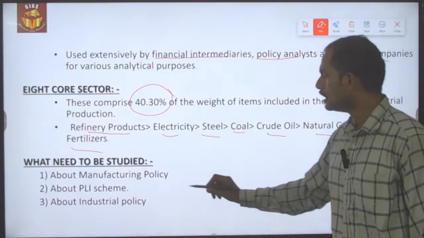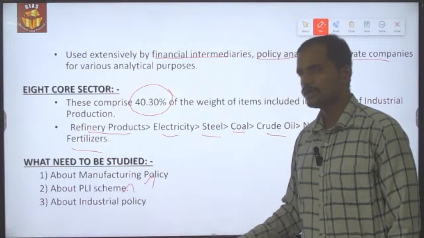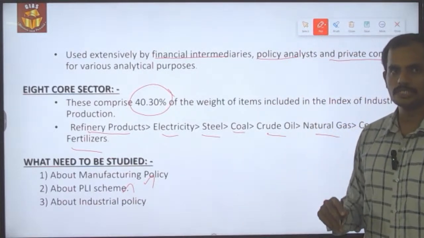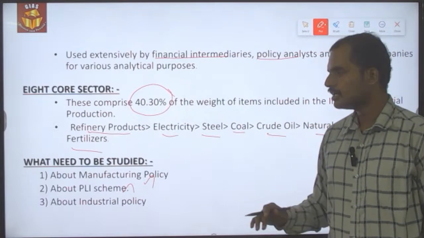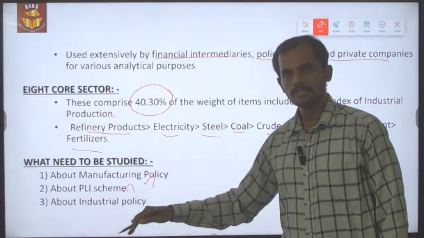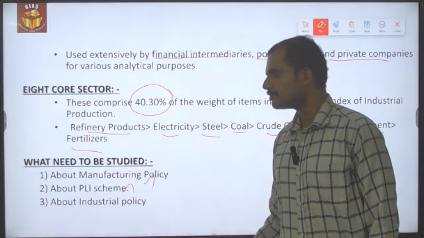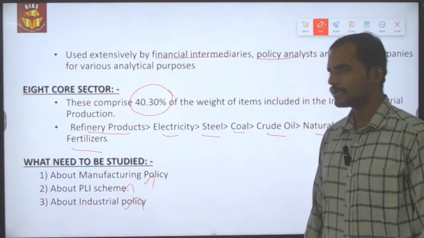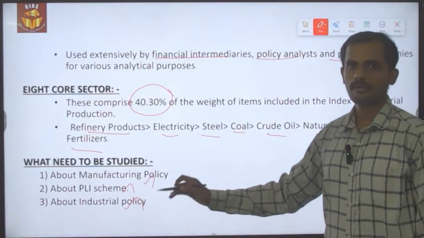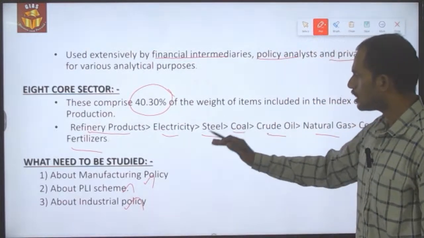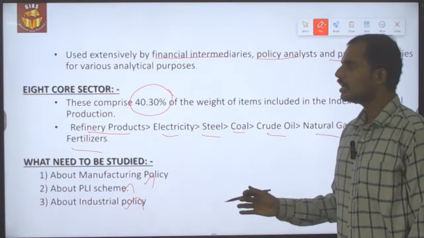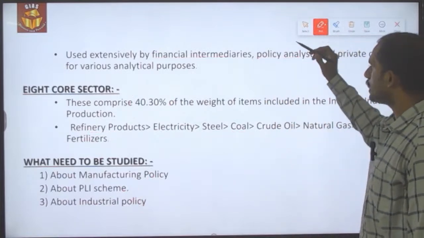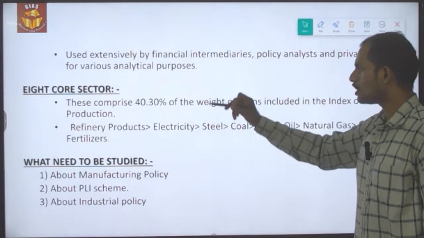Second, we should be aware of the PLI scheme, which has been recently introduced to promote the manufacturing sector at the domestic level, and what sectors have been included in the PLI scheme. Thirdly, we should be aware of the recent industrial policy. These are the other things we should be aware of in relation to the news. And with this, we have reached the end of this topic.